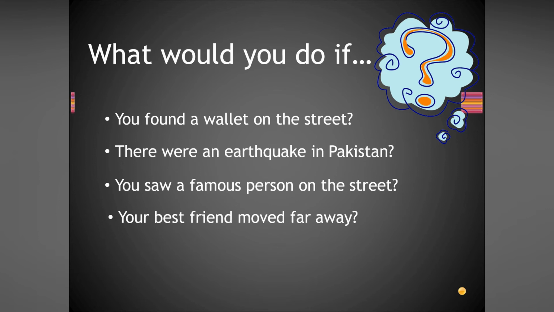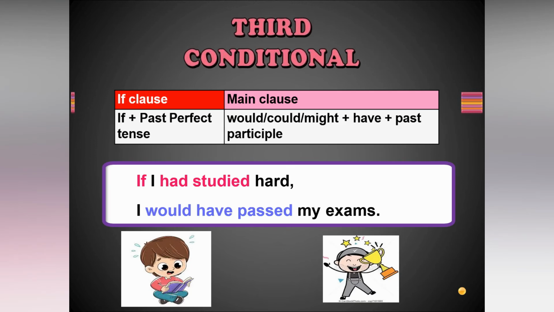Okay. Now third conditional. If clause, main clause. If past perfect tense. Would, could, might, and have plus past participle. Past participle is nothing but V3. Here also V3. But had is there. That past perfect means only had will come.